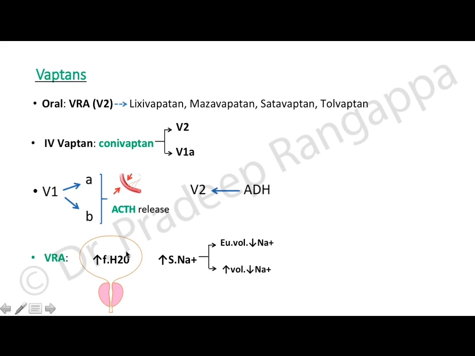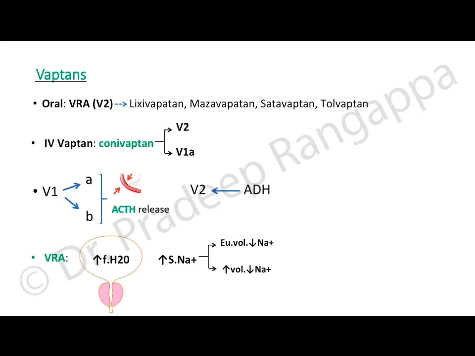A vasopressin receptor antagonist increases serum sodium in euvolemic hyponatremia or hypervolemic hyponatremia, and they are not meant to be used in hypovolemic hyponatremia, because in hypovolemia there is already volume depletion, and if it causes free water excretion, a lot more dehydration sets in, and your hyponatremia does not get corrected. So the role of vaptans is only in euvolemic or hypervolemic hyponatremia.